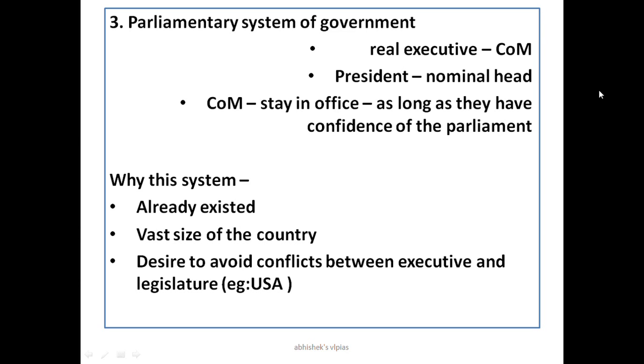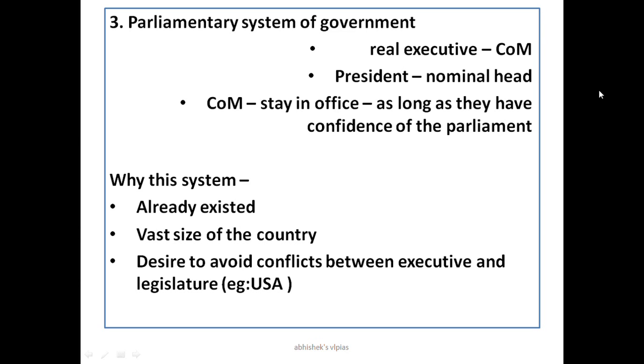And in that parliament there is a group of ministers called the council of ministers. Council means group. So this council of ministers is important for deciding anything in the parliament. They are deciding it, so they are called the real executives. They are executing the real thing. That is the council of ministers, the real executives. And when they pass some bill or an act, the president signs it. So that's why the president is called the nominal head.